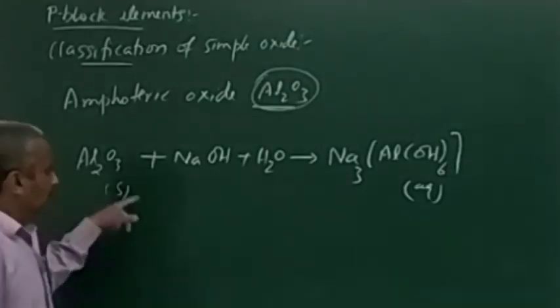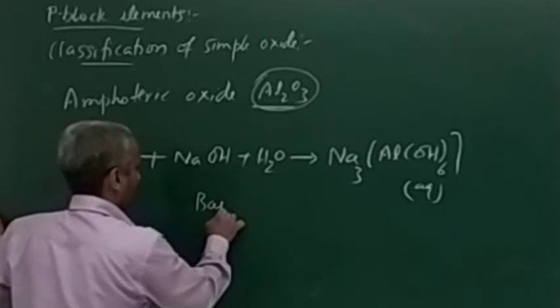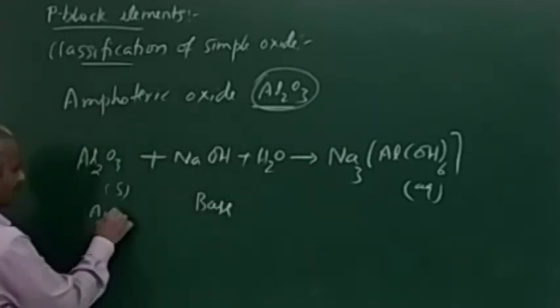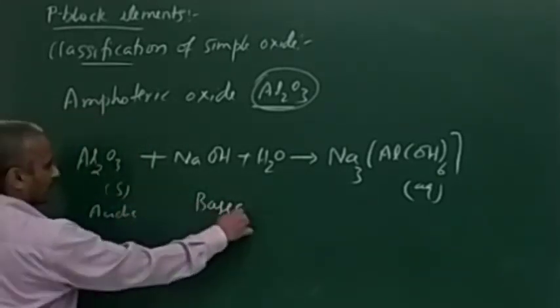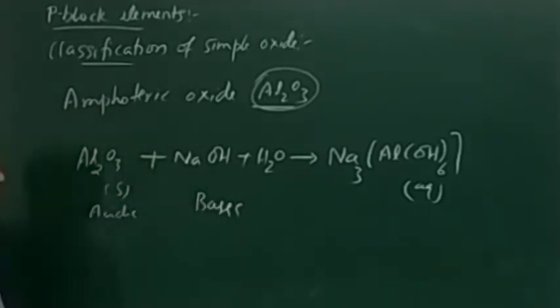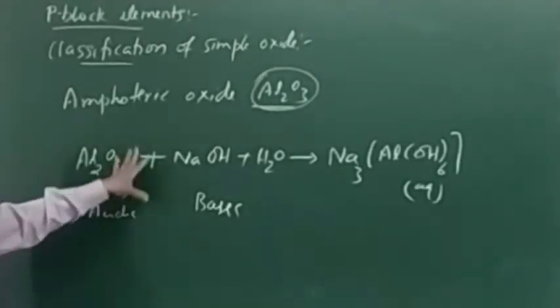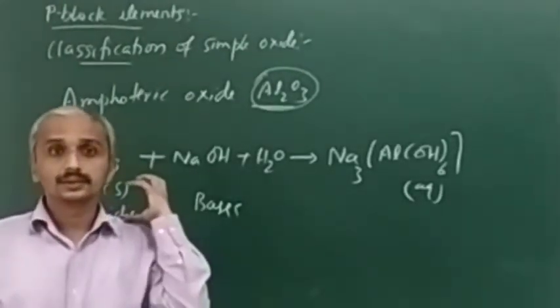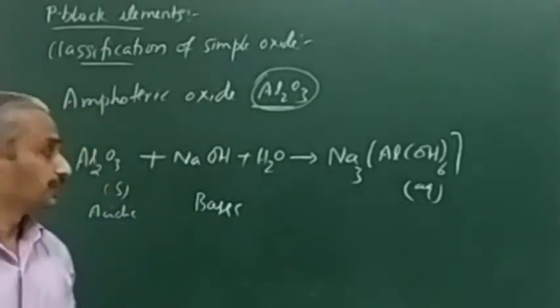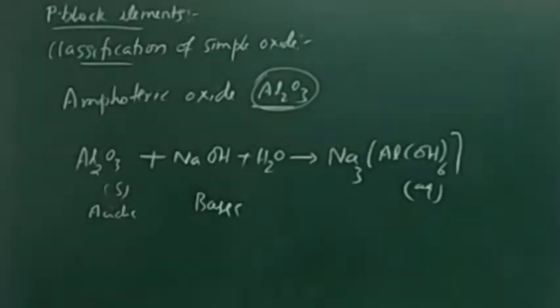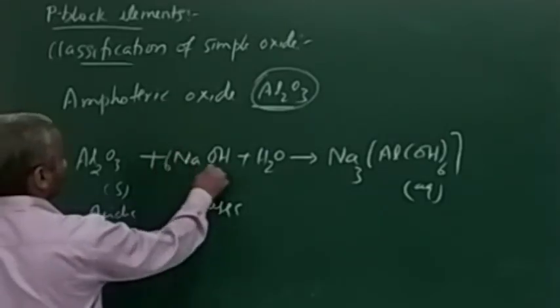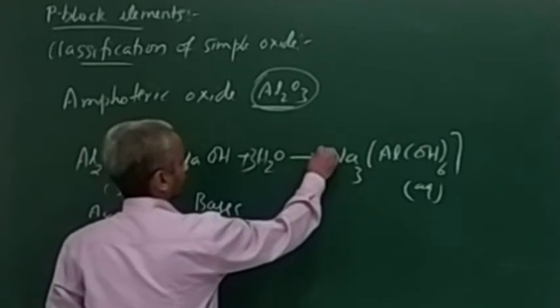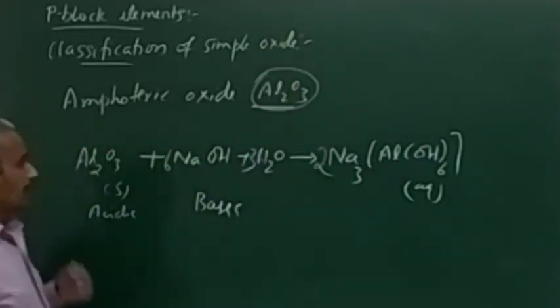This is a base, so this should be acidic now. This is basic, so it should be acidic. This is the actual proof that Al2O3 is amphoteric in nature. What is the balanced equation? This is the balanced equation, I think.